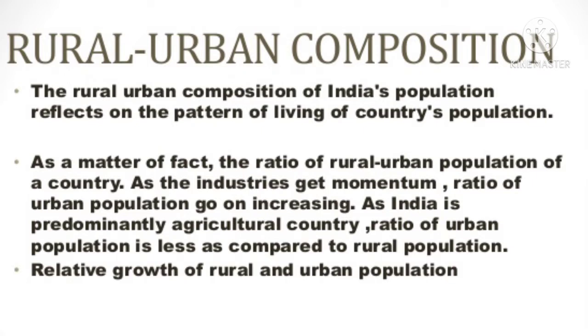So students, first we will see the rural-urban composition. The composition of population by place of residence is an important indicator of the socio-economic status of a country. As we know, people of our country live in rural as well as urban areas. In India, around 68.8% live in villages. Bihar and Sikkim have a high percentage of rural population. Goa and Maharashtra have almost 50% living in urban areas.